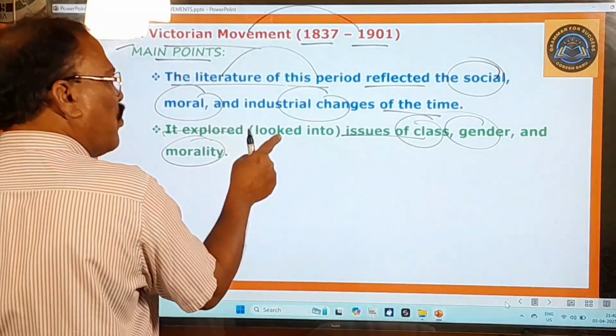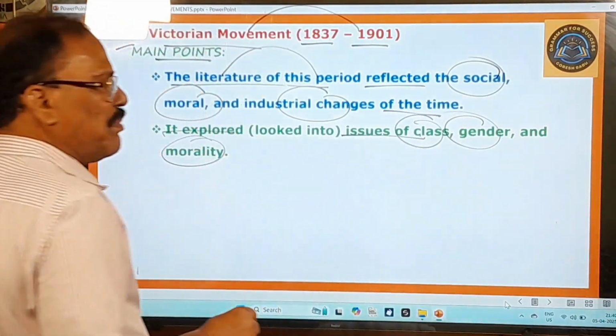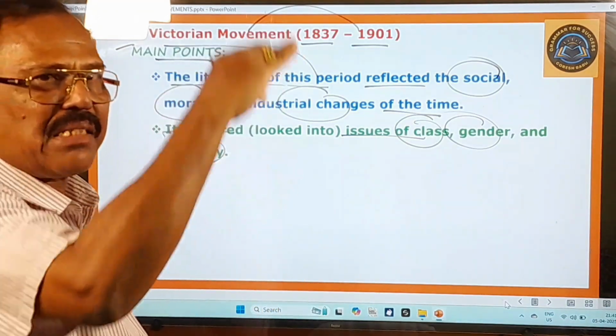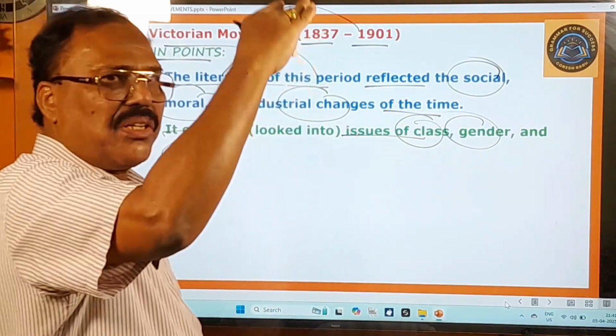So it looked into what? The issues of class. Class means lower class, middle class, upper class, the class system. Class distinction existed in those days.